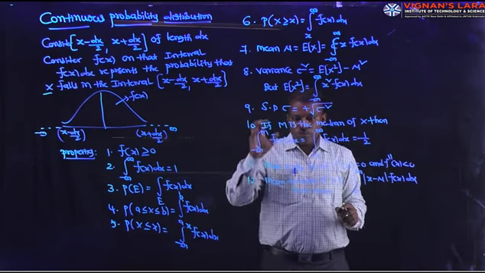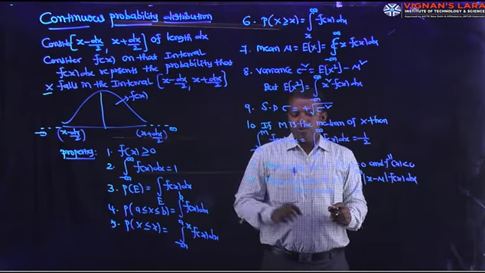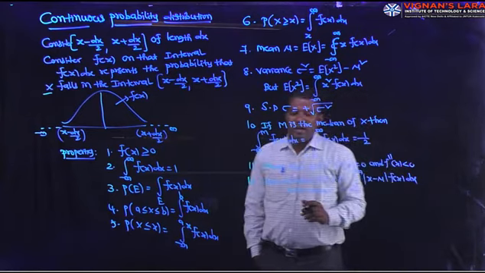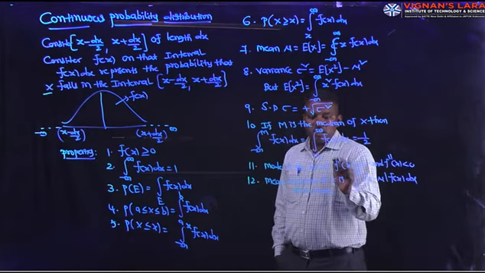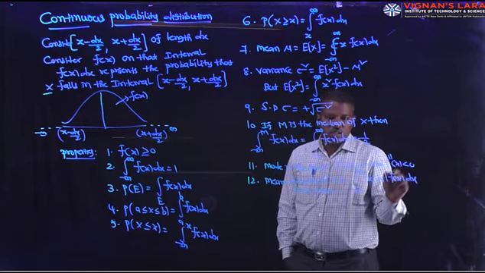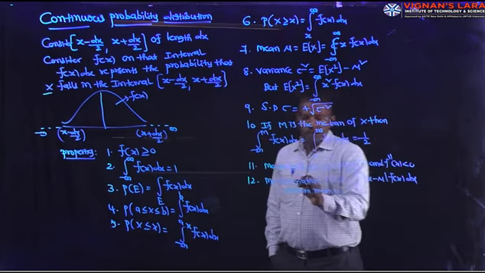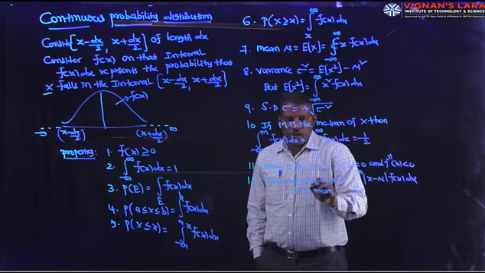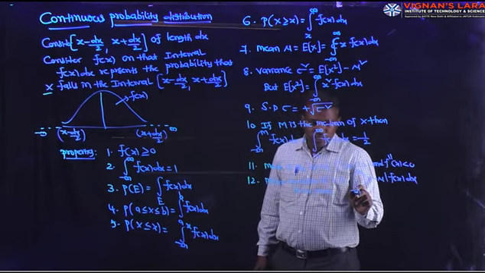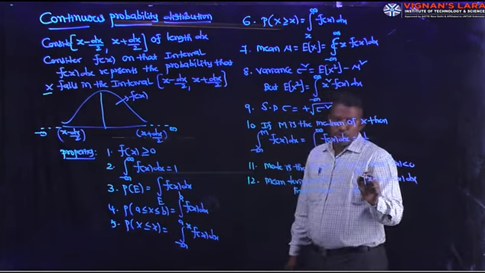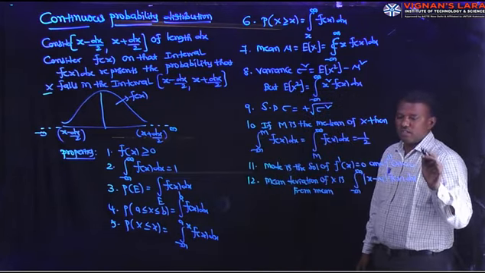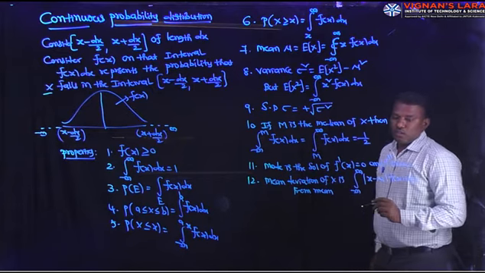Then M is called the median of the continuous probability distribution. Mode: what is the mode of the continuous probability distribution? Mode is the value of x for which the distribution is maximum. That means it is the solution of f dash of x equal to 0 and f double dash of x less than 0. Mean deviation from mean of the continuous random variable is integral minus infinity to plus infinity mod x minus mu into f of x dx. This is the mean deviation of the continuous random variable.